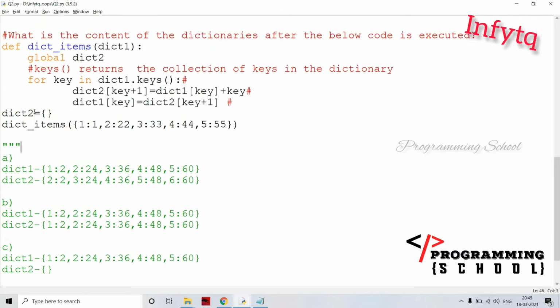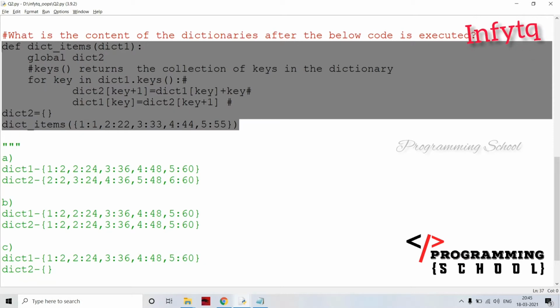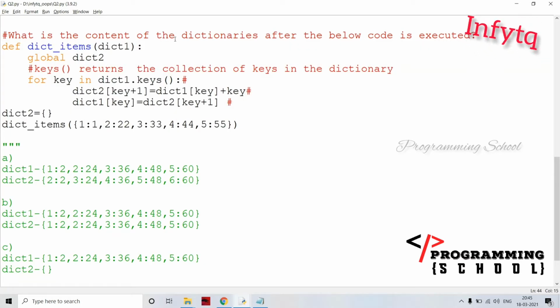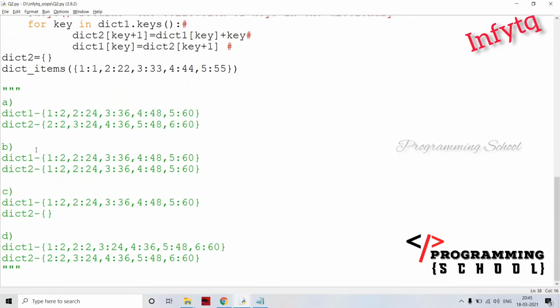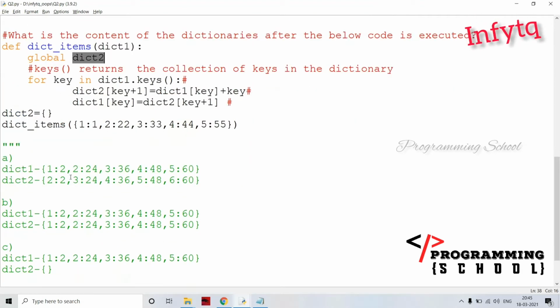And here, what is the content of the dictionaries after the below code is executed? Here, this is the code. After execution of this code, what is the content of the dictionaries? There are two dictionaries, dict1 and dict2. What is the content in them? These are the options. So what is the perfect match here? There are no multiple options; there is only one option here.